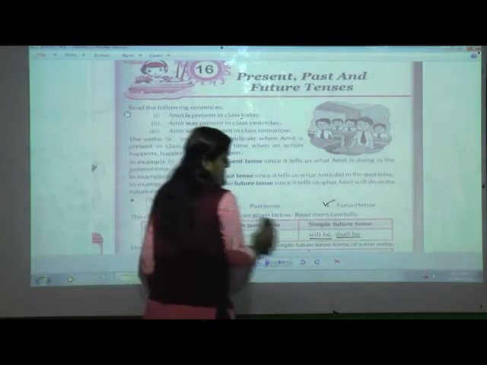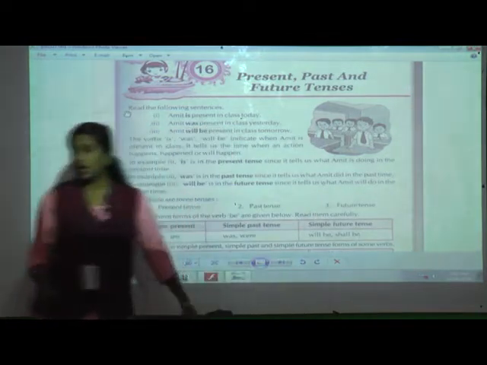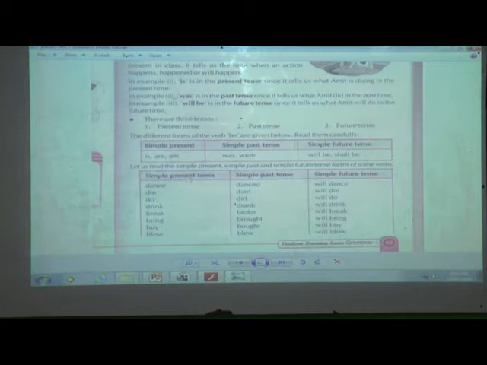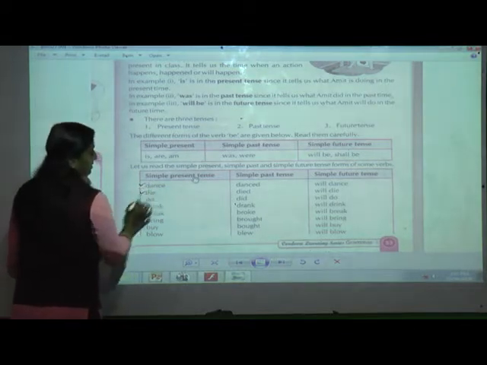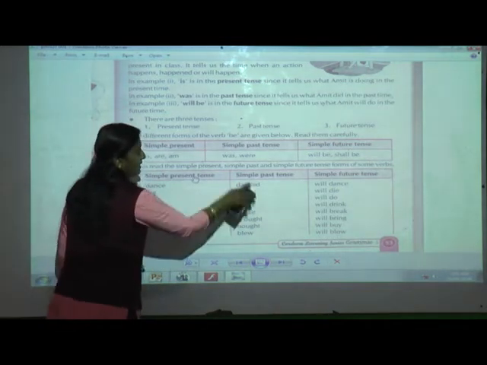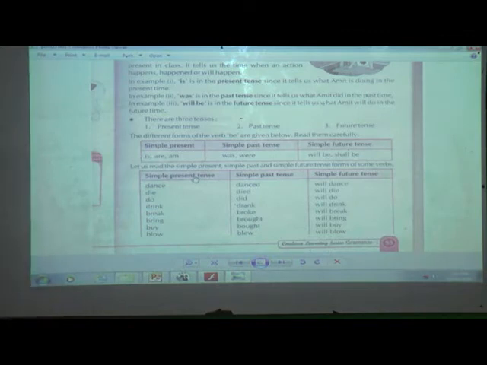Now here one chart is given of 48 words. And one more thing you have to keep in your mind, that the simple present tense will always be in the original form of the verb. This simple present tense, can you see here? This will always be in the original form of the verb. This we have to change. As you have learned, in simple past tense, what are we doing? We are adding ed, and for simple future tense, we will always add the word will with the original form of the verb, whatever is given over here.